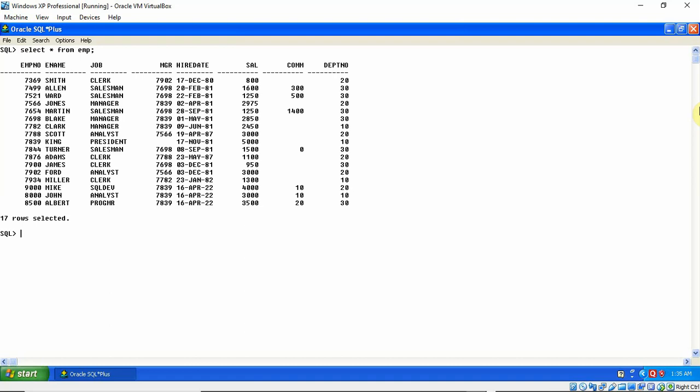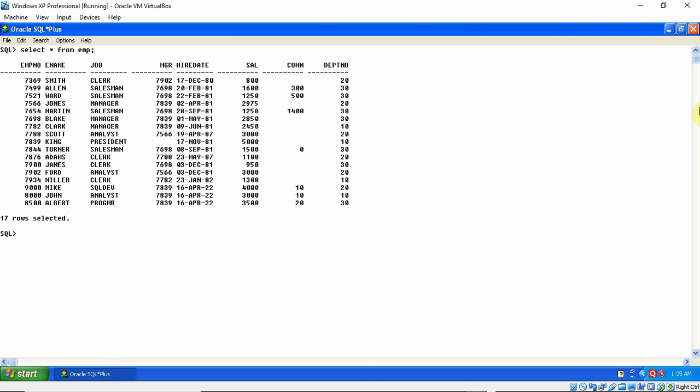I can write: select department number, then min or max of the salary column from EMP, group by department, so that we can find the minimum and maximum salary from each department.